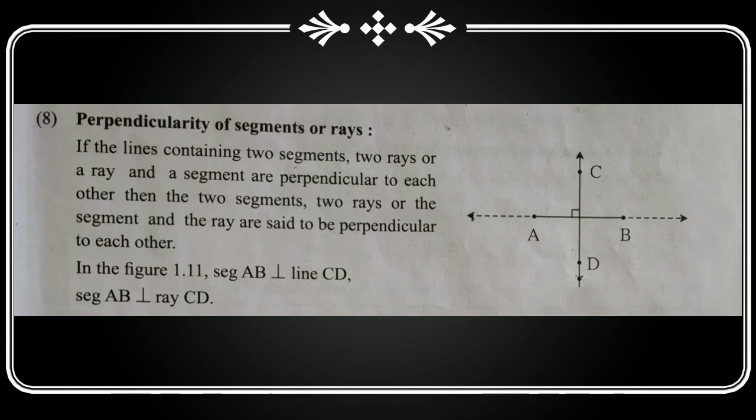Perpendicularity of segments or a ray. Next definition is: If the lines containing two segments or two rays or a ray and segments are perpendicular to each other, then the two segments, two rays, or the segment and the rays are said to be perpendicular to each other. Figure shows segment AB is perpendicular to line CD, or segment AB is perpendicular to ray CD.